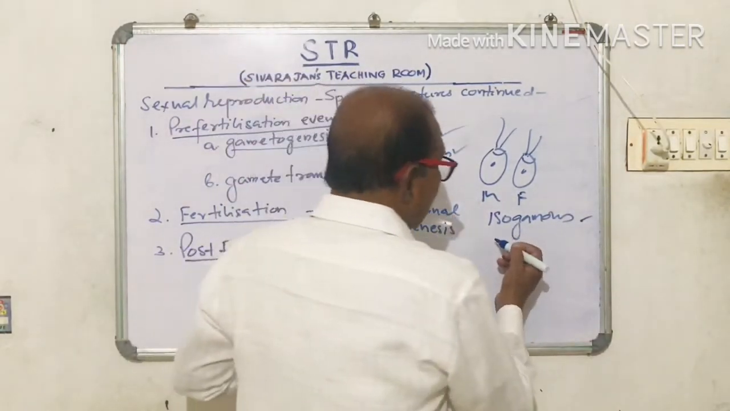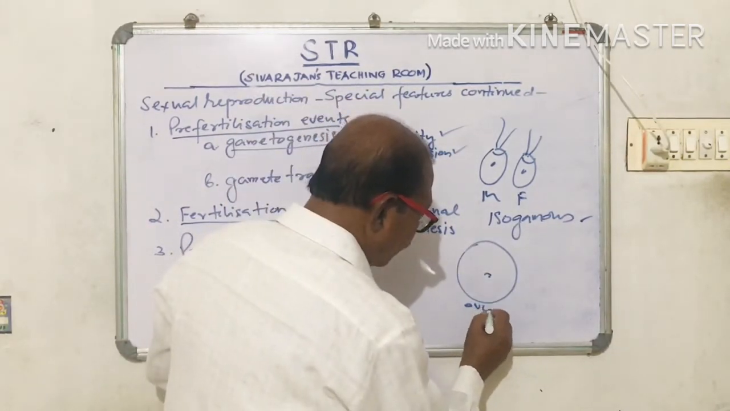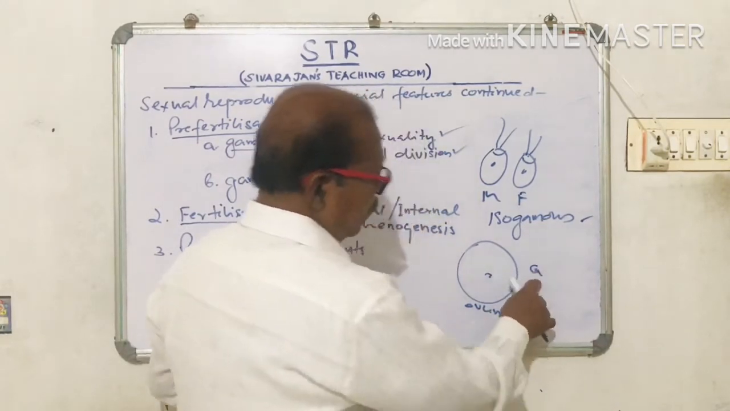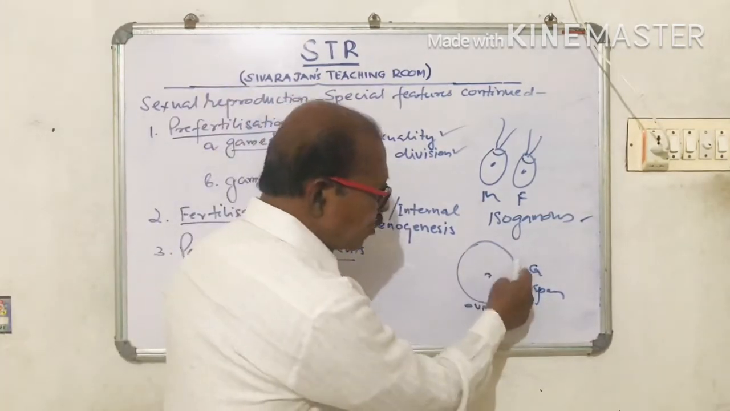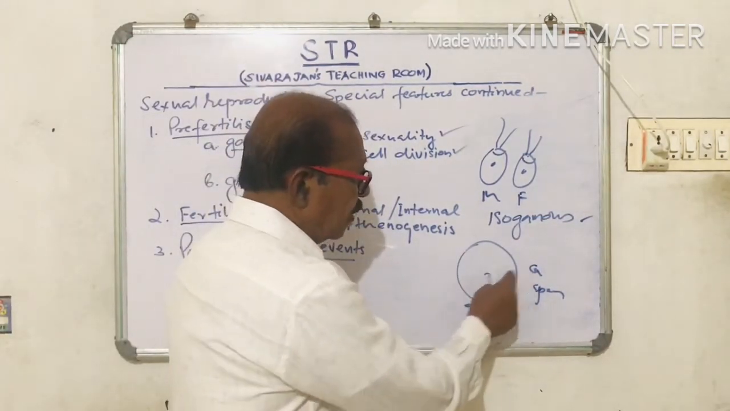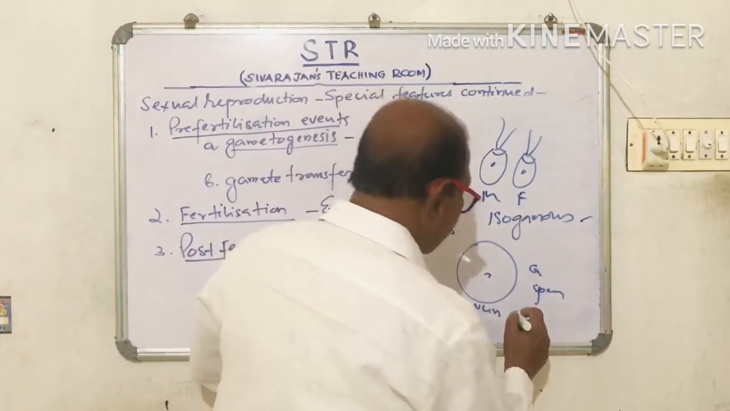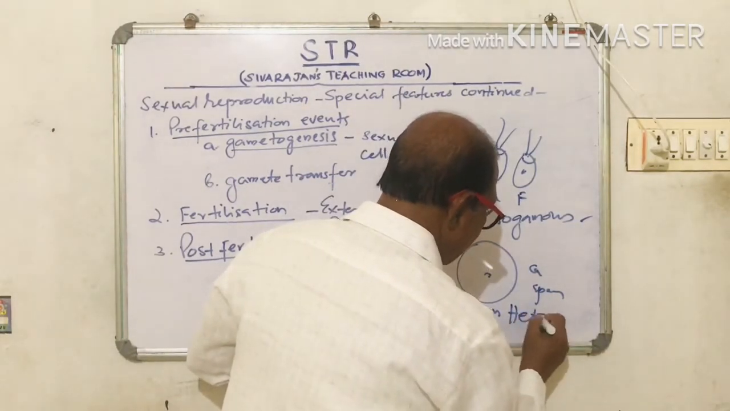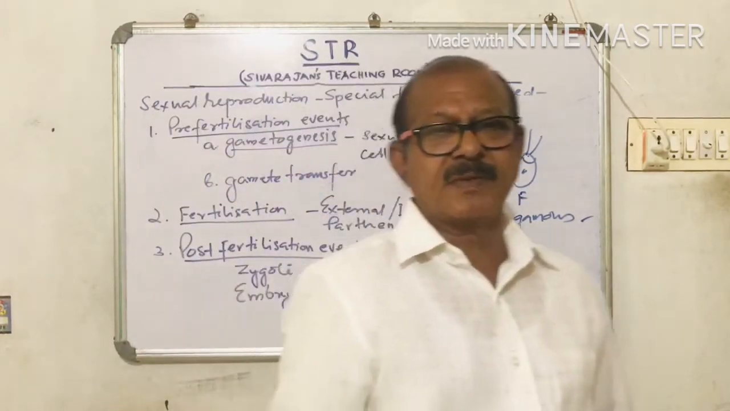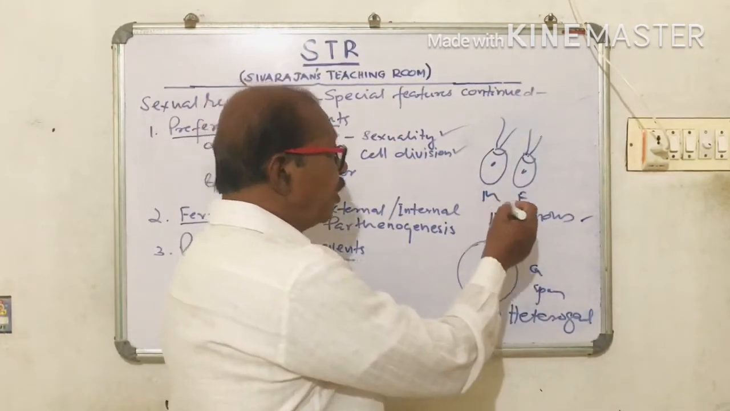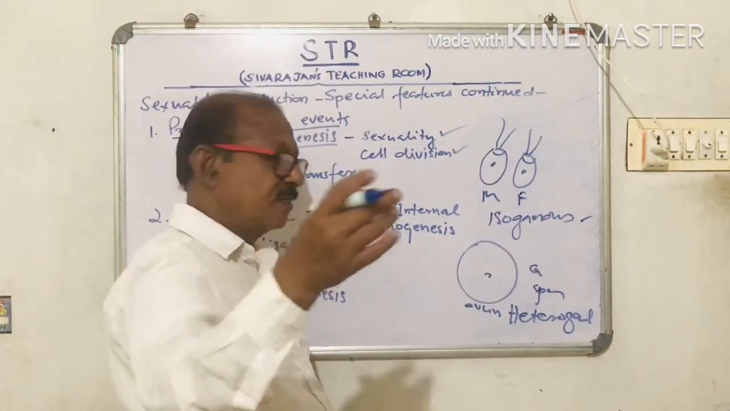Then suppose this is the ovum, and this is the sperm. In this case, the gametes are of different size. This condition is called heterogamous, heterogametes. So isogamous means both the male and female gametes are of the same size, and Chlamydomonas, an alga, is an example for that. For isogamous, Chlamydomonas is an example.